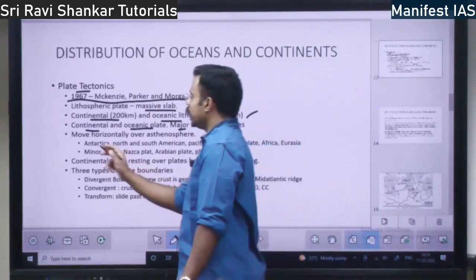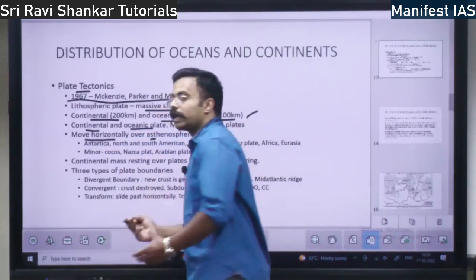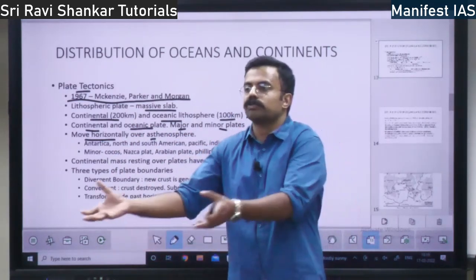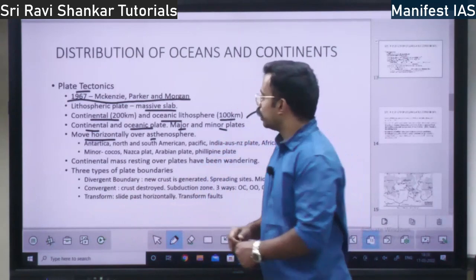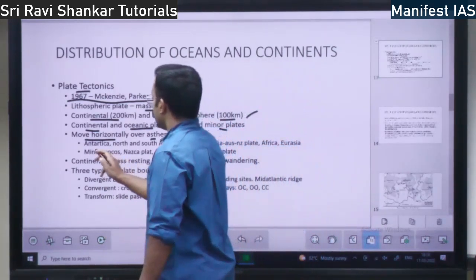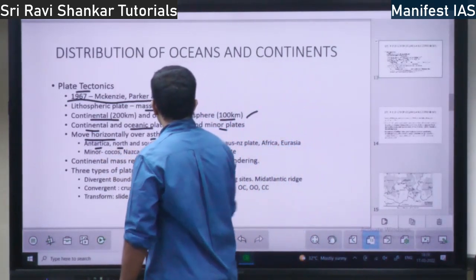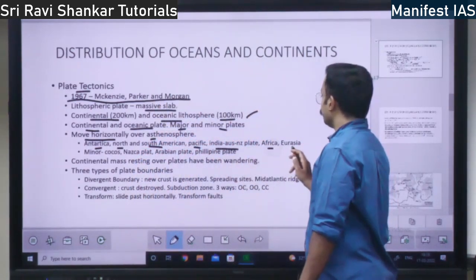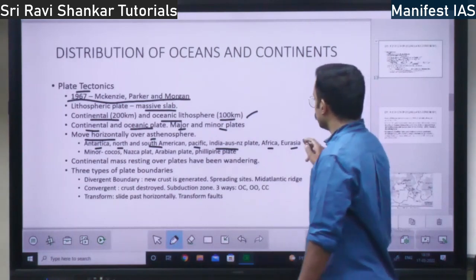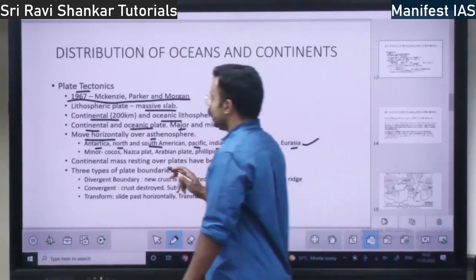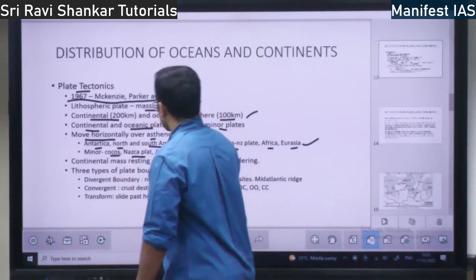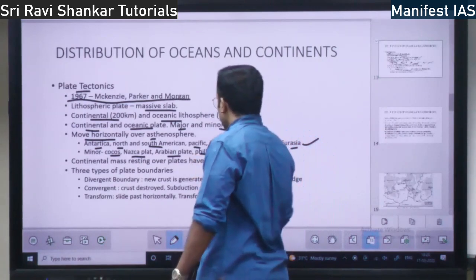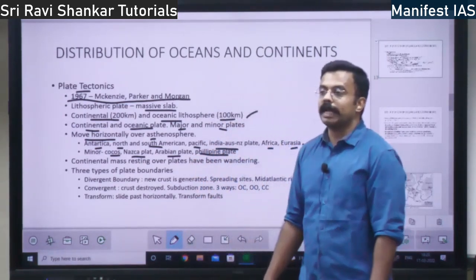So, these plates move horizontally over the asthenosphere. Right? Asthenosphere is there. Over that, it is going to flow around these lithospheric plates. So, you have Antarctic plate, North and South American plate, Pacific plate, Indo-Australia, New Zealand plate, African plate, Eurasian plate. I showed you all of these. So, these are major plates. Minor plates you have Cocos plate, Nazca plate, Arabian plate and Philippine plate. All these are minor plates.